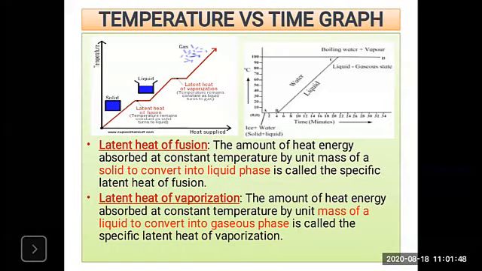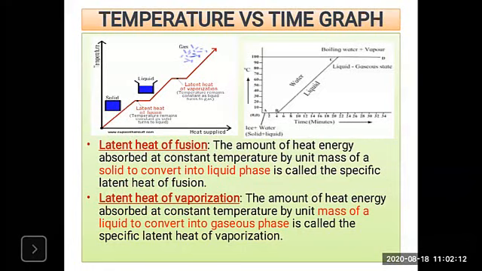And this heat energy is utilized by the molecules for what? It loosens the bonding between the atoms, between the molecules, between the particles in the ice, and transfers it into liquid phase.